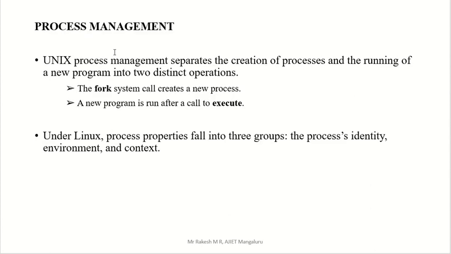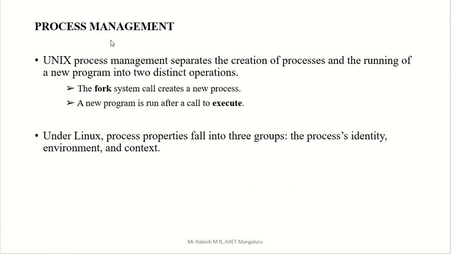Now process management. Unix process management separates the creation of a process and the running of the new program into two distinct operations. The process management concept we studied in module 1. So how do we manage process operations?